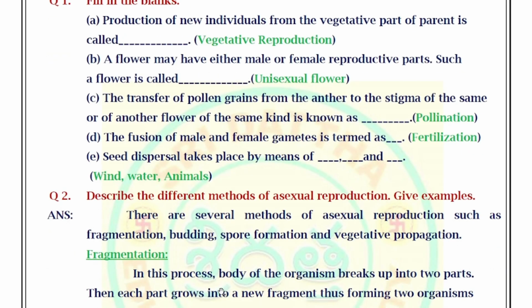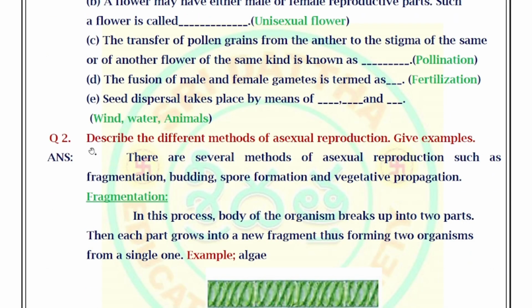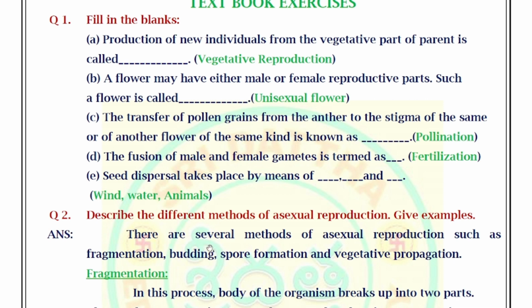Next, move on to second question. Describe the different methods of asexual reproduction. Give examples. Answer: There are several methods of asexual reproduction such as fragmentation, budding, spore formation and vegetative propagation.